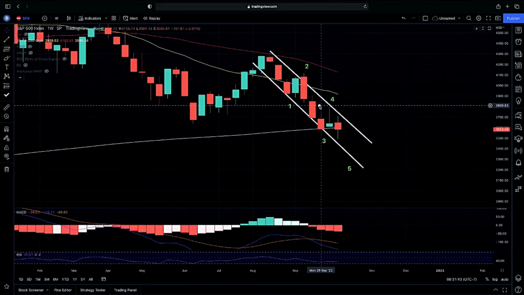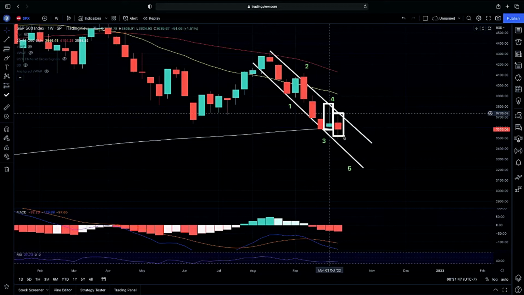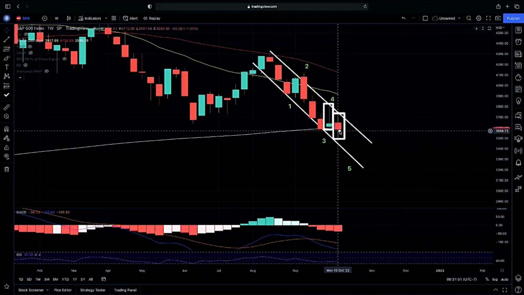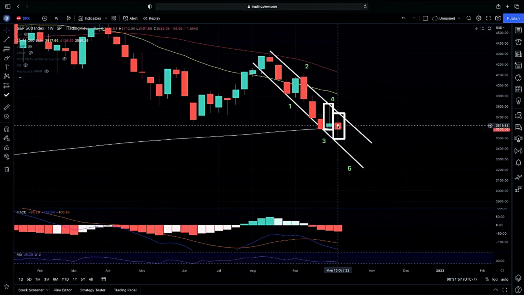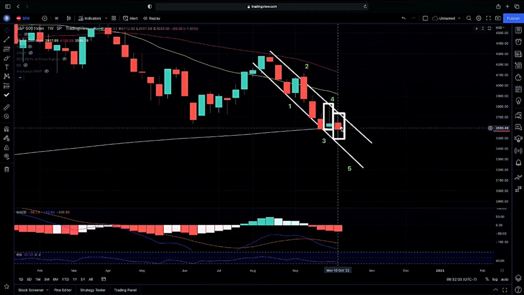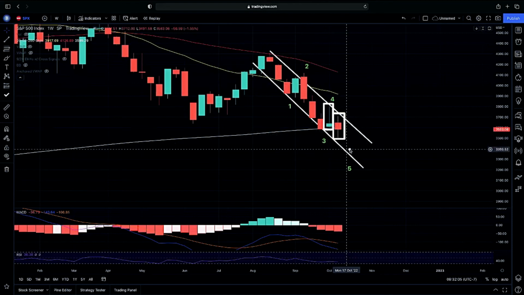Now, looking at the weekly chart on the SPX, we have a gravestone doji followed by an indecisive doji candle here on our 200 weekly moving average. So we are wondering if we are going to continue on below this. We did close below it on Friday. We closed below our 200 weekly moving average with an indecisive doji candle after a gravestone doji, getting that rejection to the upside. So again, very much showing us that we could come down to our 5th wave and possibly look for a bounce from there or a possible reversal.